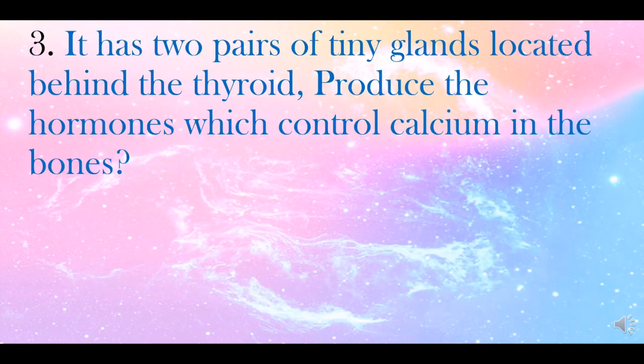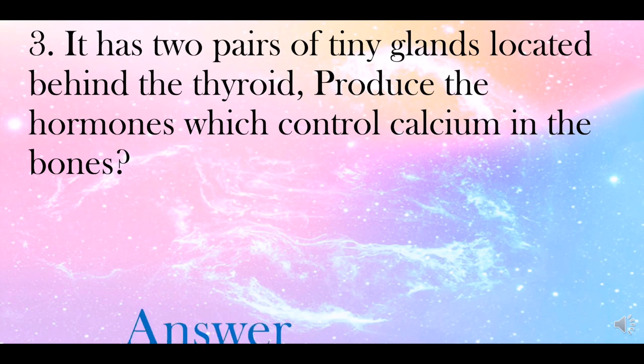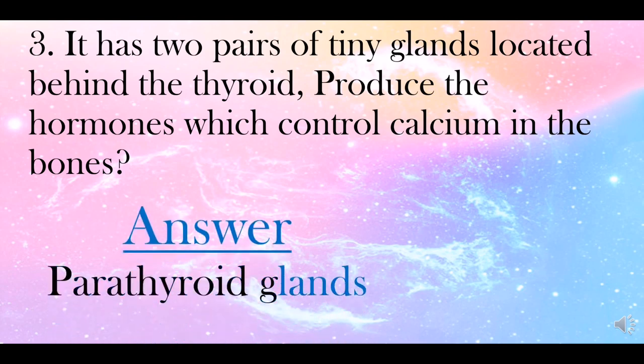And number 3, it has 2 pairs of tiny glands located behind the thyroid, produce the hormones which control calcium in the bones. What is your answer? That's great. The answer is parathyroid glands.